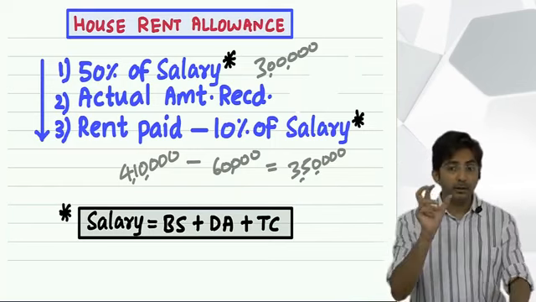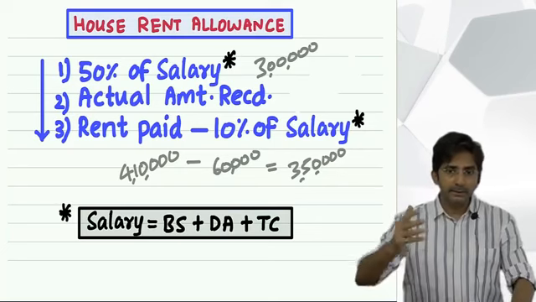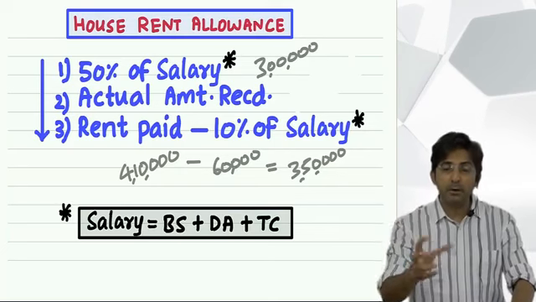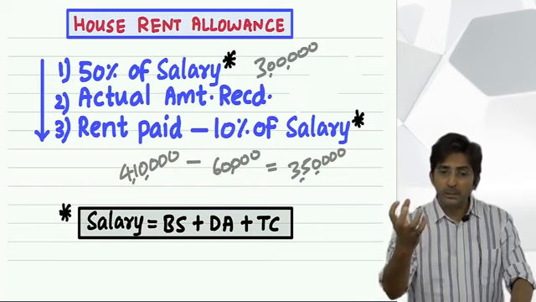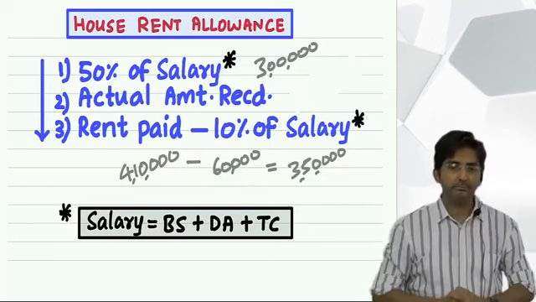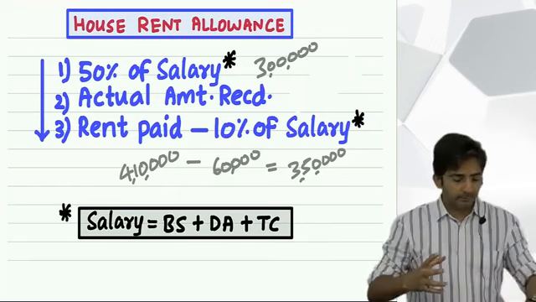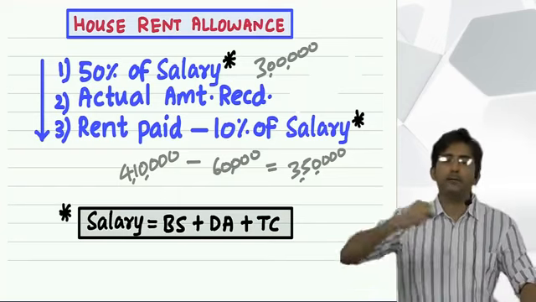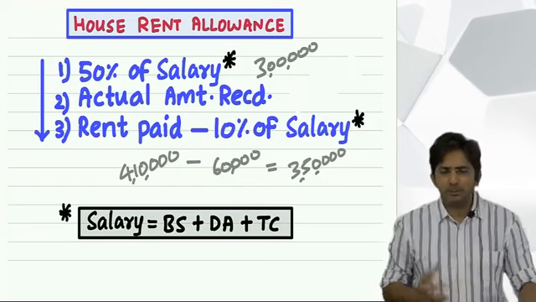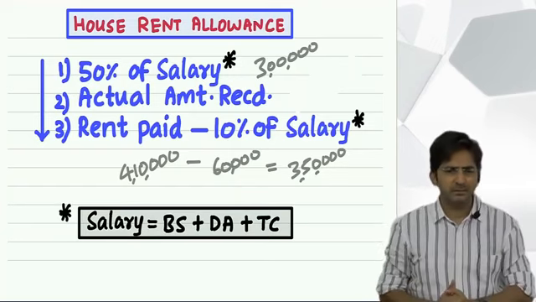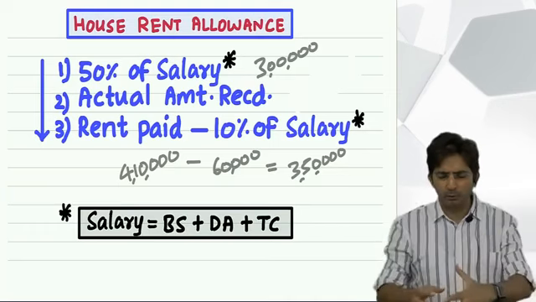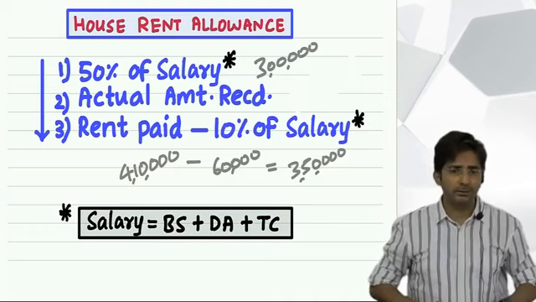And you know why it is called dearness? Because in inflation, things become cheaper or costly? Costly. So your money becomes dear. Money becomes dear means, see, when you call someone my dear friend, dear means most precious, means you cannot lose him, means you value him a lot.